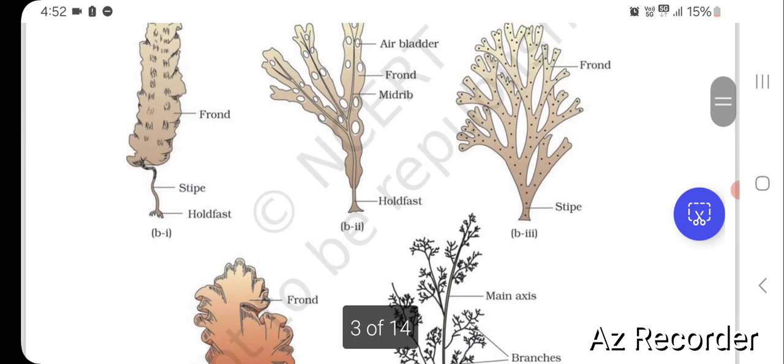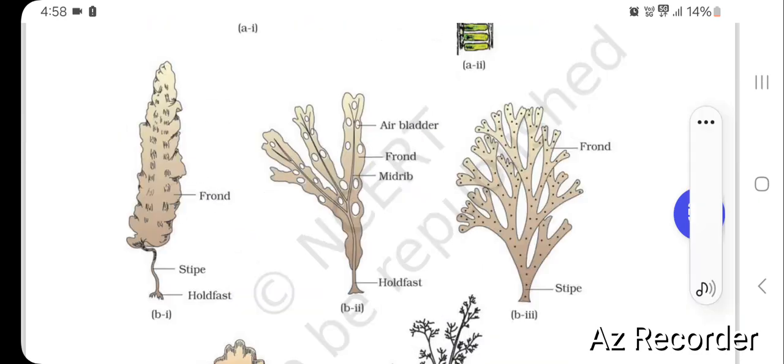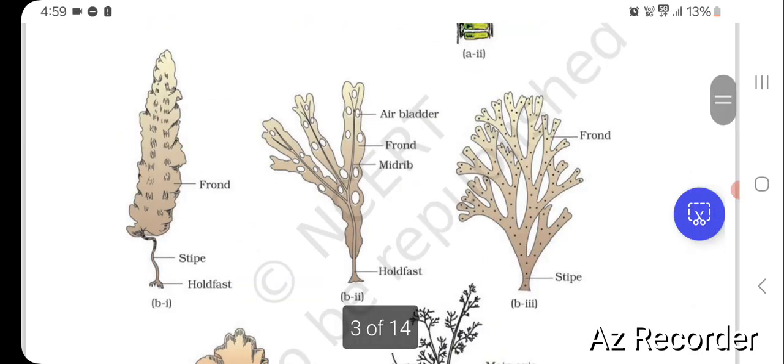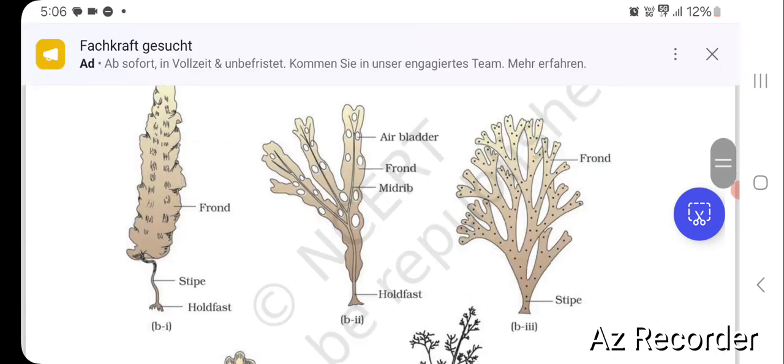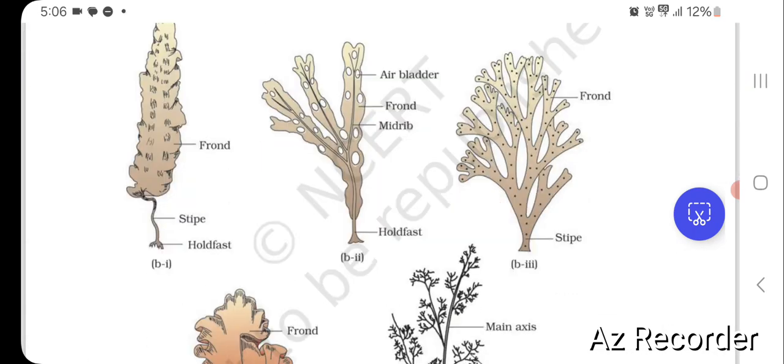This is the first, Laminaria. The second one is Fucus, with an air bladder, frond, midrib, holdfast. The third one is Dictyota, having a frond and a stipe.